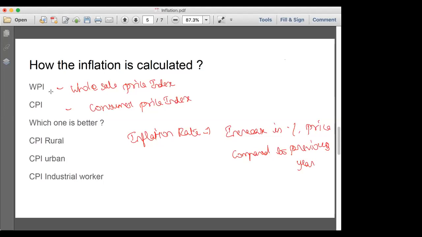Okay, now we will see the different types of CPI. CPI rural, CPI urban, CPI industrial worker, because in the industrial area, depending upon the Ministry of Labor and Commerce, the rates are different because the essential items in the industrial area have a different value, whereas in the urban area it will be different, and in the rural area it will be different.